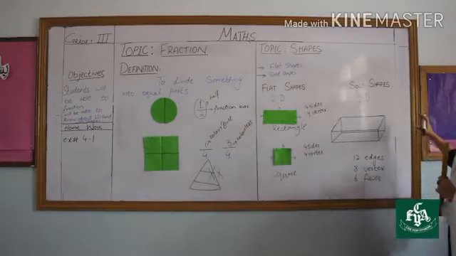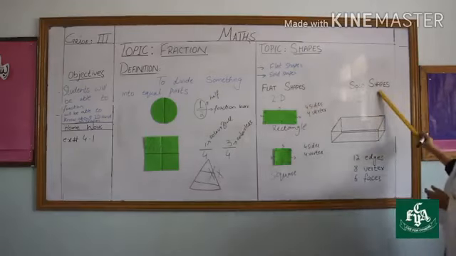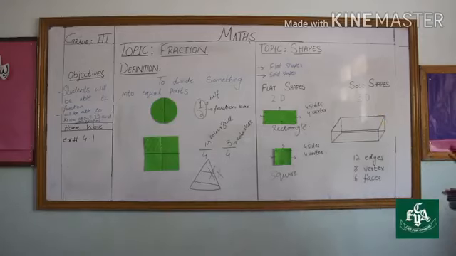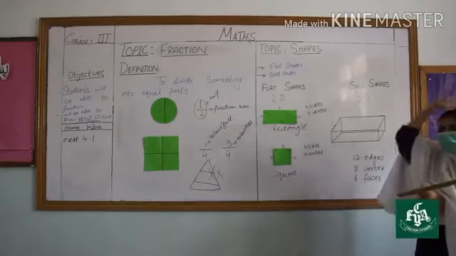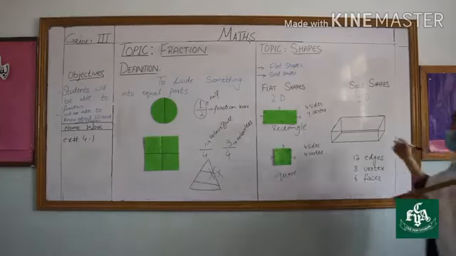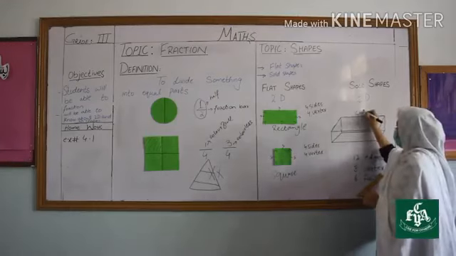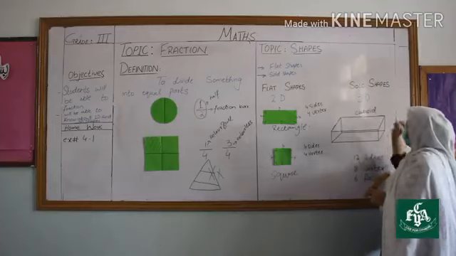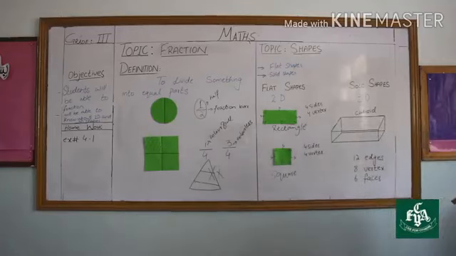Now moving towards solid shapes. Solid shapes are 3D shapes, or we can say three-dimensional shapes. This is an example of a cuboid. In this shape, how many edges do we have? 12 edges, 8 vertices and 6 faces.